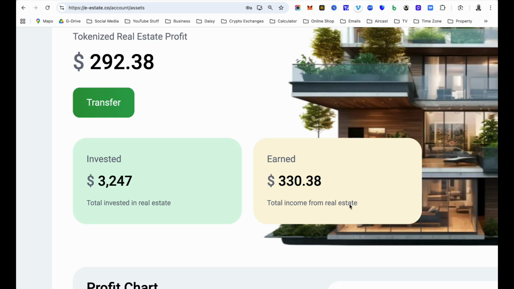This is total income from real estate, which means the total amount of money or profit or income that I have earned from my own fractional real estate that I have purchased, bringing it to a total of $3,247. That is the amount of money that I have invested in this platform.